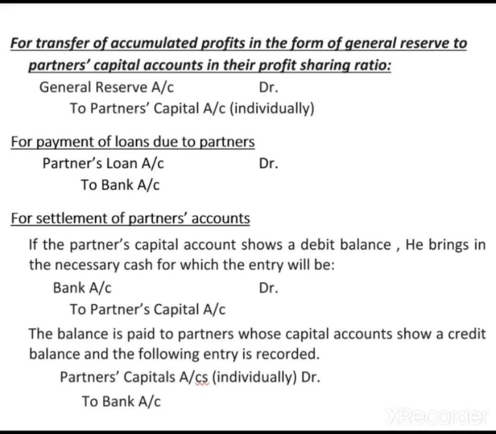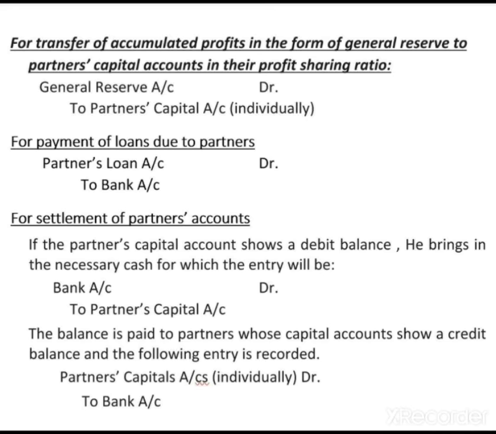If general reserve or profit and loss account is given on the liability side, we transfer it to the credit side of the partners' capital account. And if it is given on the asset side, we transfer it to the debit side of the partners' capital account.